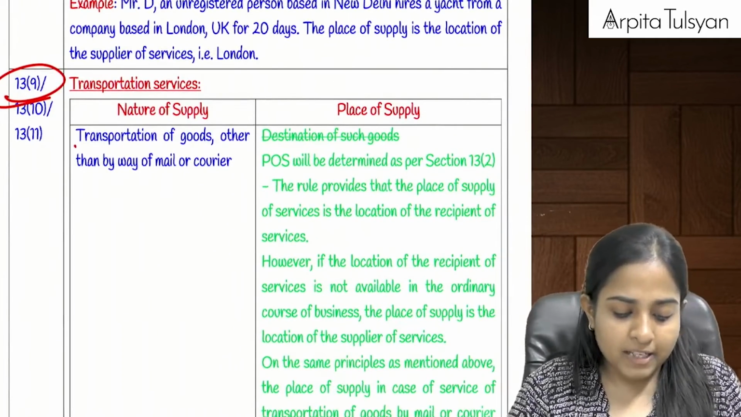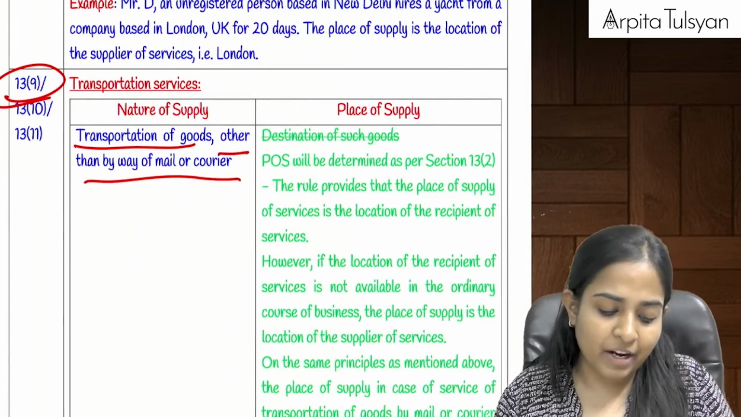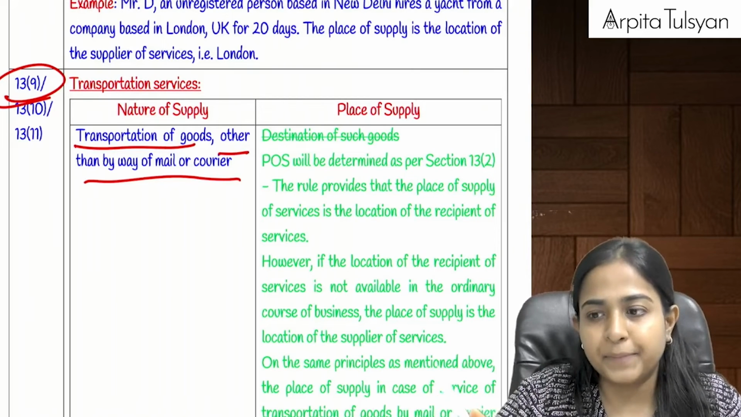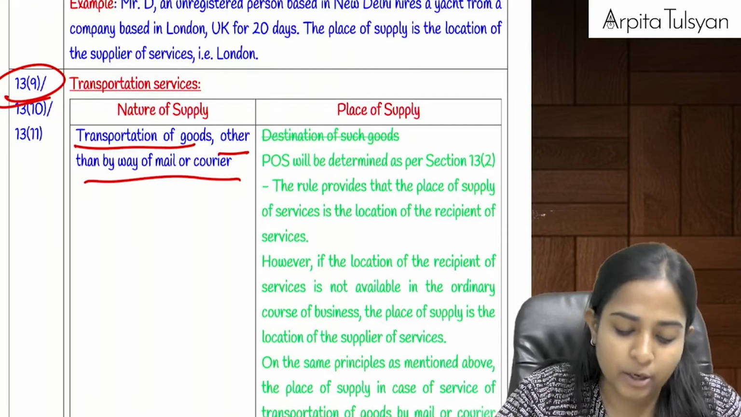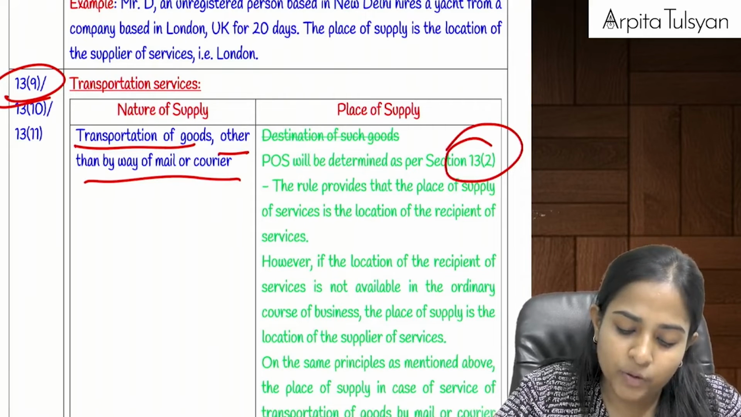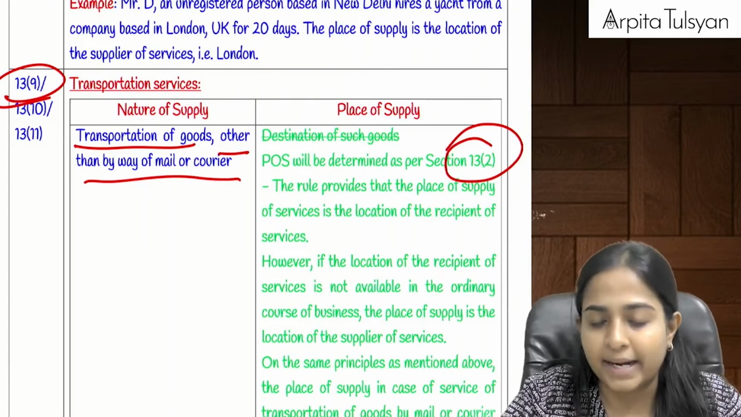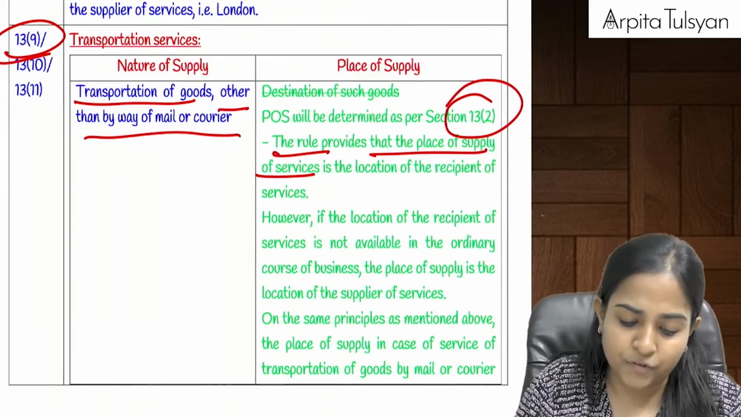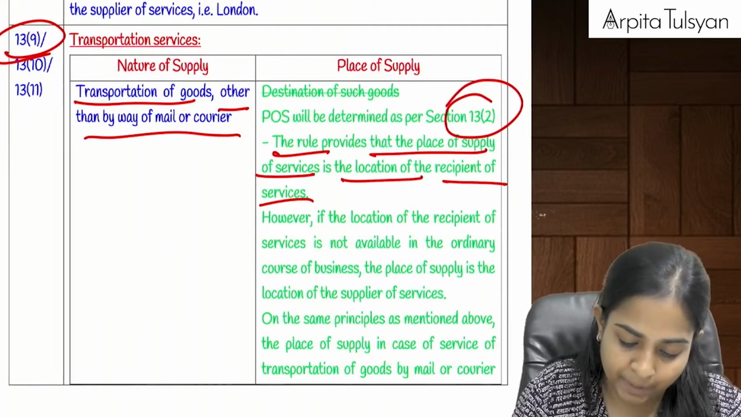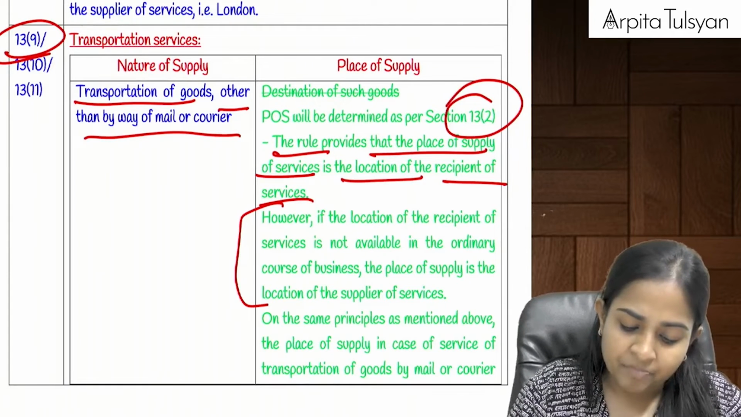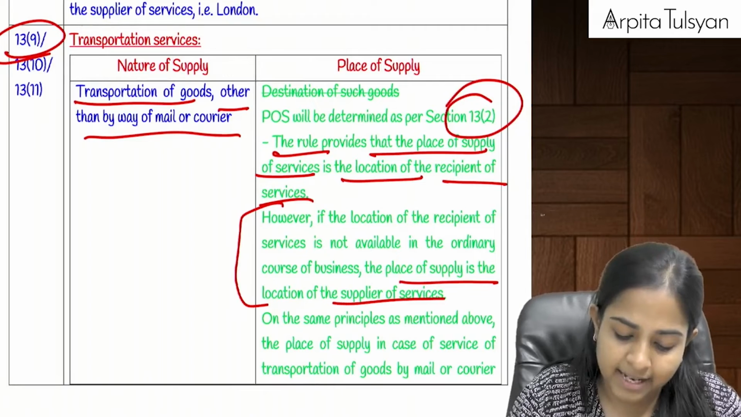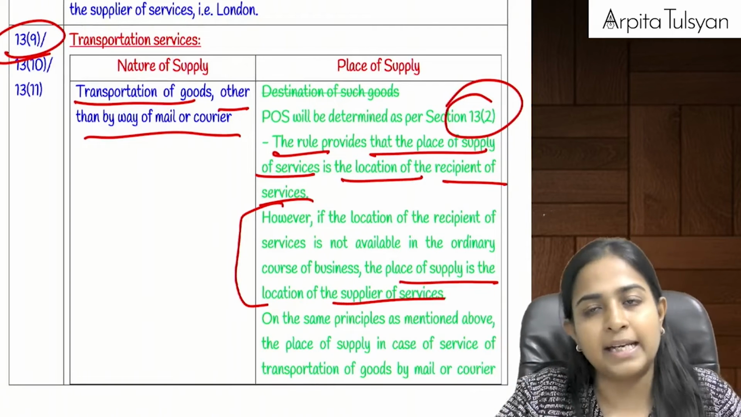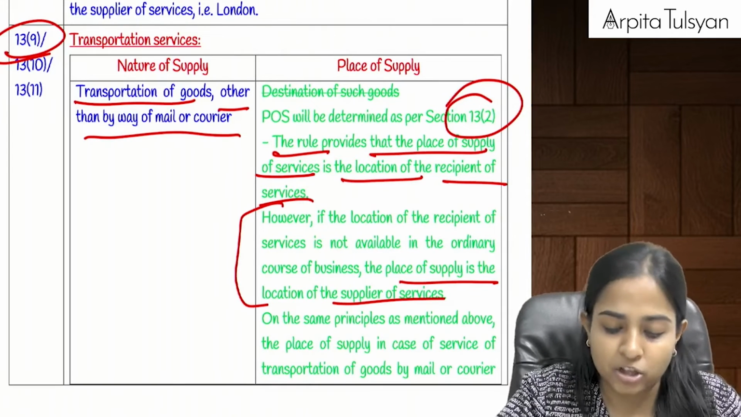In this also, transportation of goods other than by way of mail or courier. Here also you don't have to see where the goods are going to go. Normally you will determine the place of supply as per the default provisions, that is section 13.2. So see what they are telling. The rule provides that the place of supply of services is the location of the recipient. However, if it is not available, then the location of the supplier will be considered as the place of supply. Means basically where the goods are going to go, that is totally irrelevant. Normal place of supply as per section 13.2 will be determined.